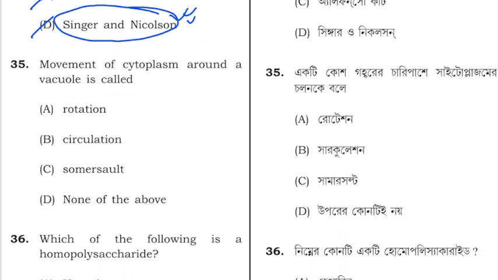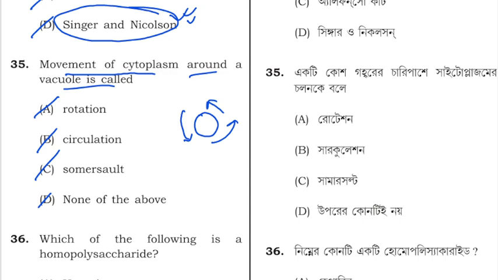Next question is, the movement of cytoplasm around the vacuole is called: A is rotation, B is circulation, C is somersault, D is none of the above. If this is the vacuole, the movement will take place like this, in a circular manner, like a circle, or in a rotation, and it will rotate around the vacuole. So this process is called rotation. So option A is correct.